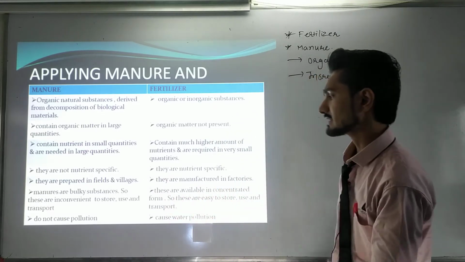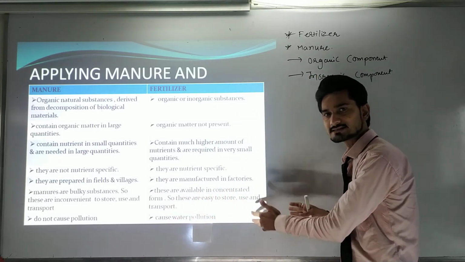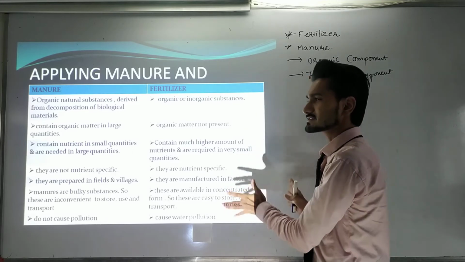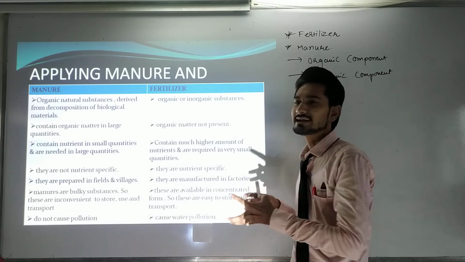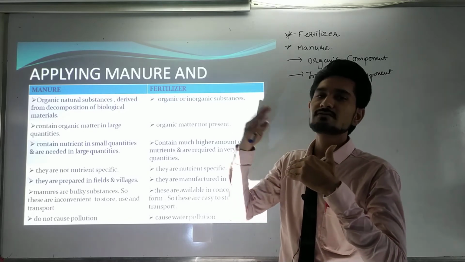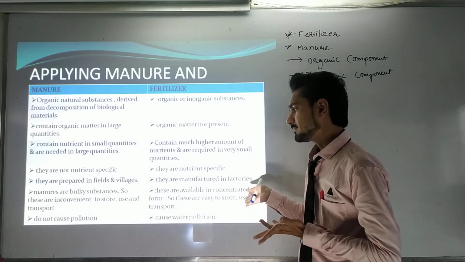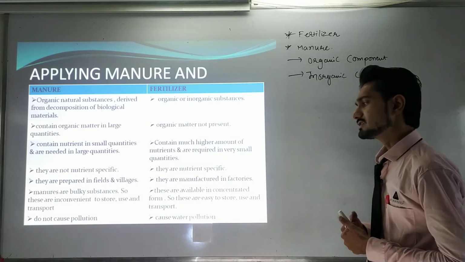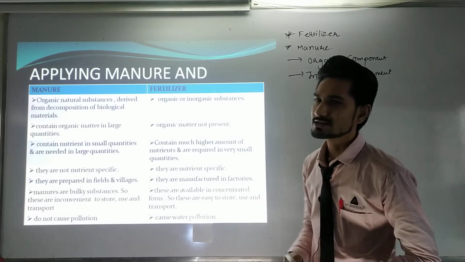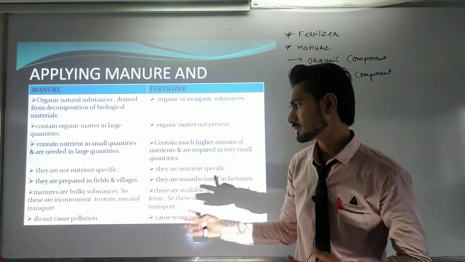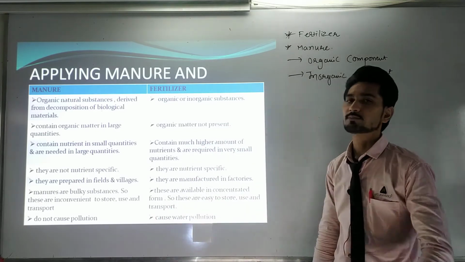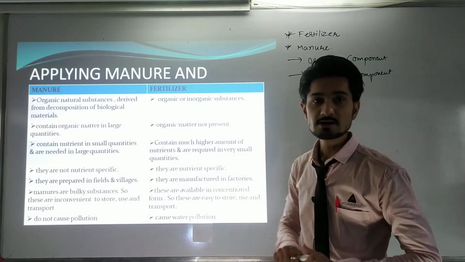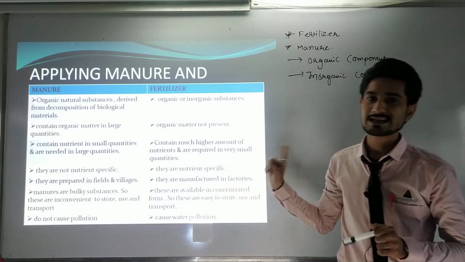Otherwise we can use the fertilizer, and that is the best thing that is available. But generally, the soil's fertility gets reduced after a few years. Fertilizers are available in concentrated form, so they are easy to store, use and transport. We can easily transport and store them. Manure does not cause pollution, while fertilizers cause water pollution. This is the important point about fertilizer.